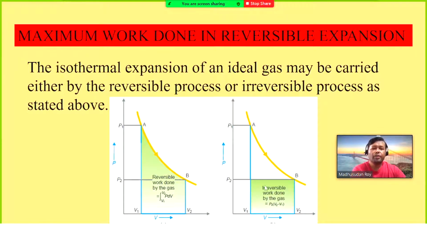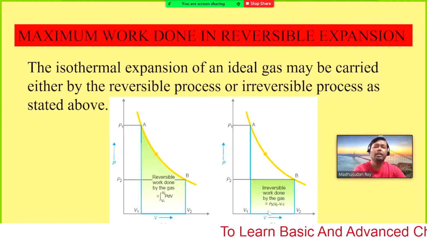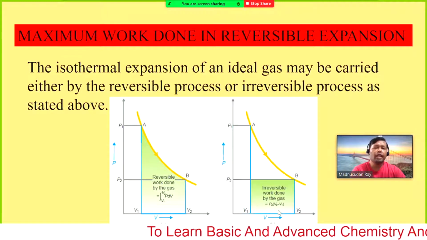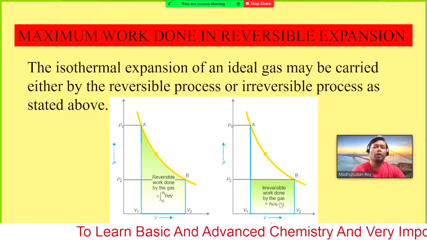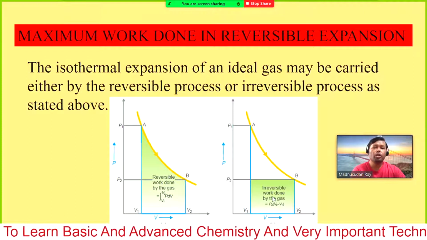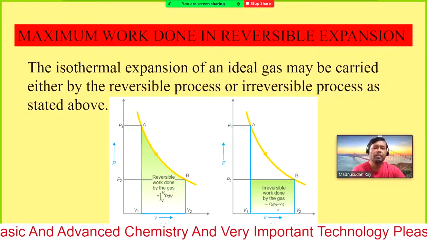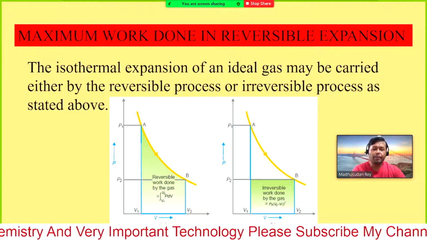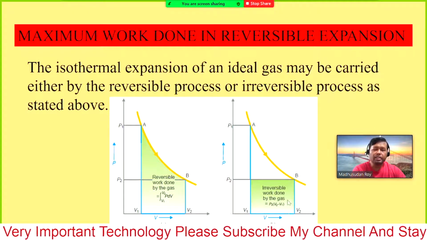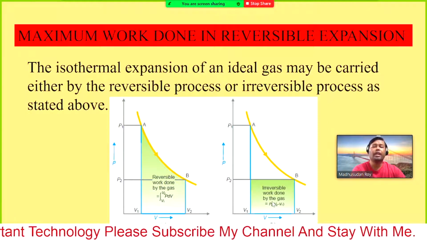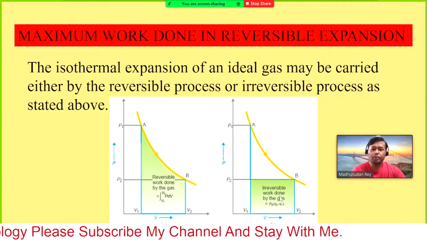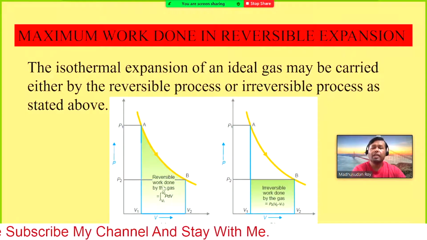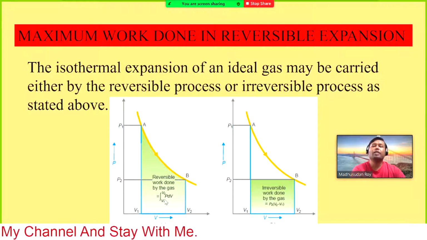In case of an irreversible process, the work is only this region, that means the pressure-volume work at the final volume and final pressure. So this shaded area is the maximum work done in the irreversible process, and this is the maximum work done in the reversible process.